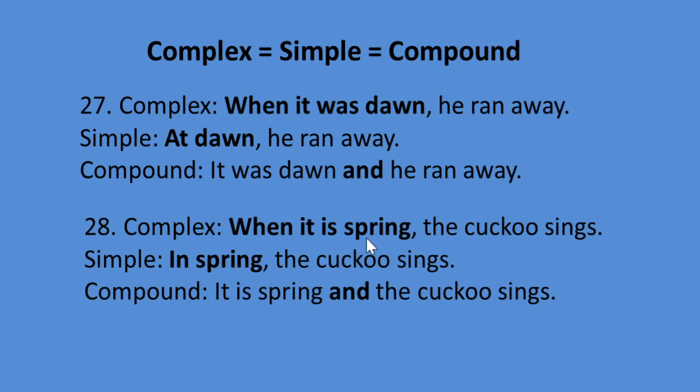So if you want to make it a simple sentence, we have to use in before spring. Then the simple will be, in spring the cuckoo sings. If you want to make it a compound sentence, we have to omit when, and instead of comma we have to use and, a coordinating conjunction, to make it a compound sentence. So look at the compound sentence. It is spring and the cuckoo sings.